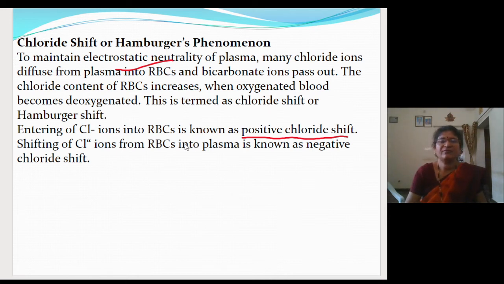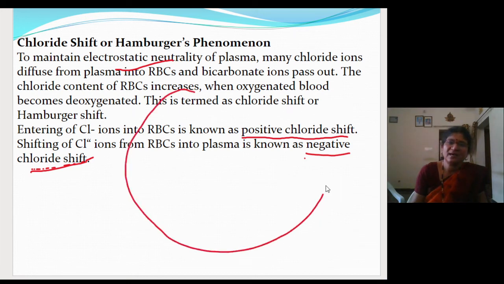Shifting of chloride from the RBC into the plasma is known as negative chloride shift, and this will occur at the alveolar level. So what together you have to remember, suppose that it is the RBC. So at the tissue level it will occur.